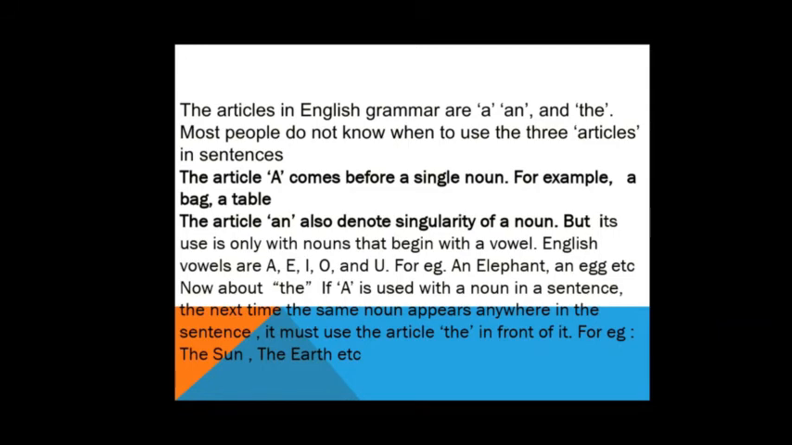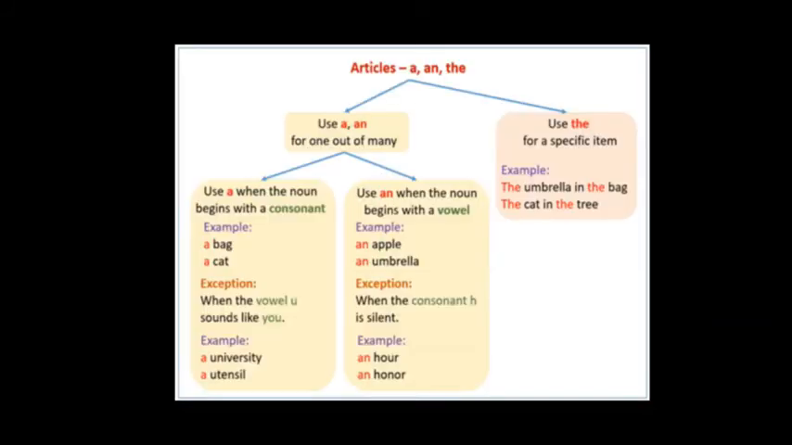Now moving to the last one, the. If a is used with a noun in a sentence, the next time the same noun appears anywhere in that sentence, you must use the article the in front of it. Suppose I say, a bag is there in my home. Again I don't have to use a. The second time I will use the bag. So these are the explanations about the articles a, an, and the.